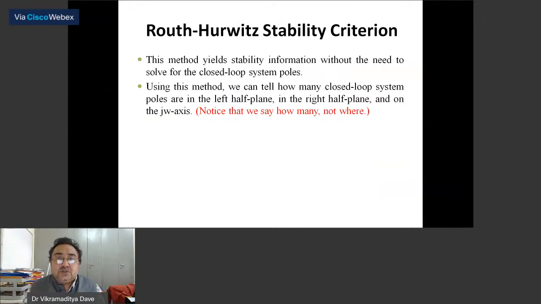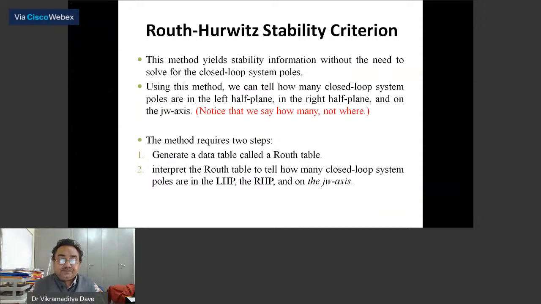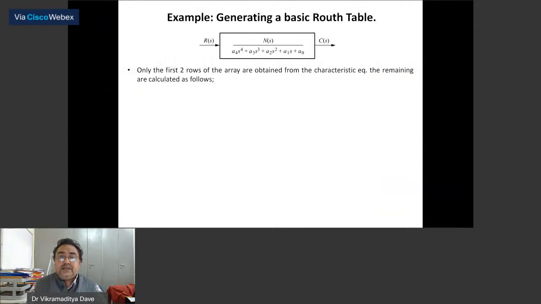There are other methods which improve on this. But before proceeding to the other methods, let us focus on this method. So what does this method require? This method requires generating a data table called a Routh table and interpreting the Routh table to tell how many closed loop poles are in the left half of the S plane, the right half of the S plane and on the j omega axis. So how to do it? Let us take an example.